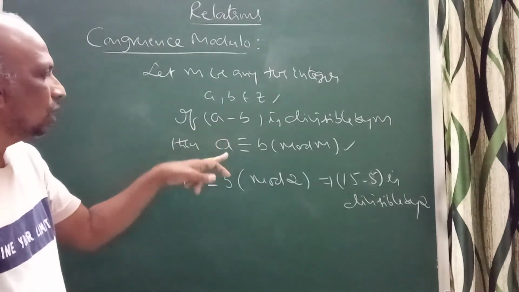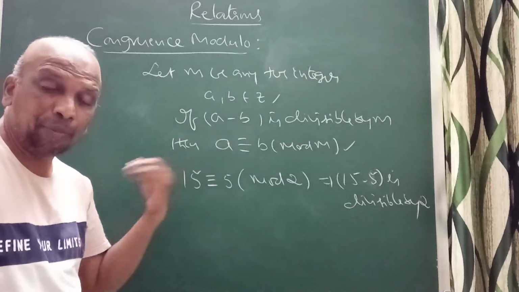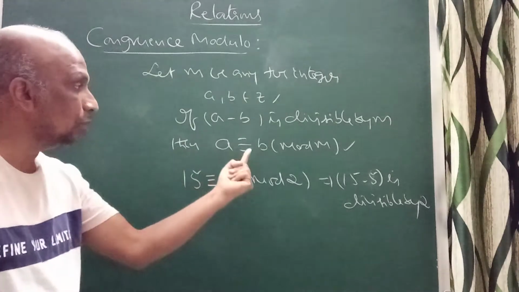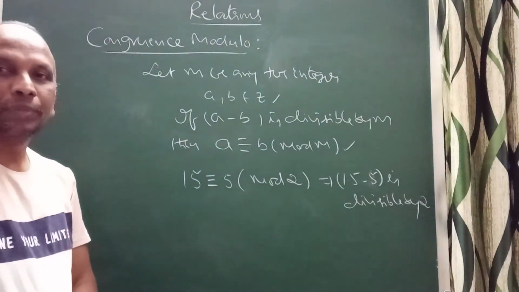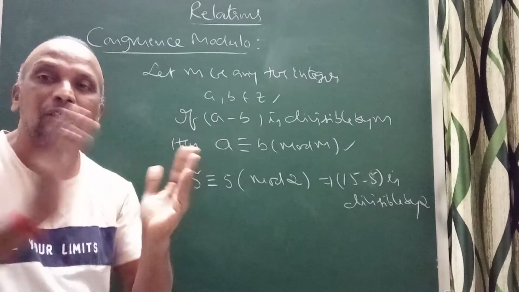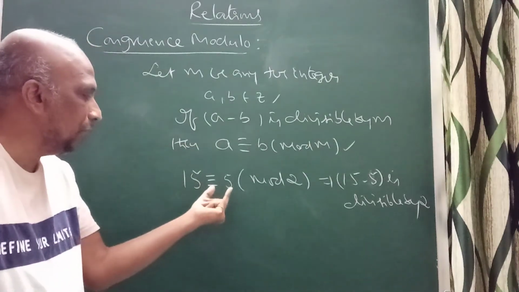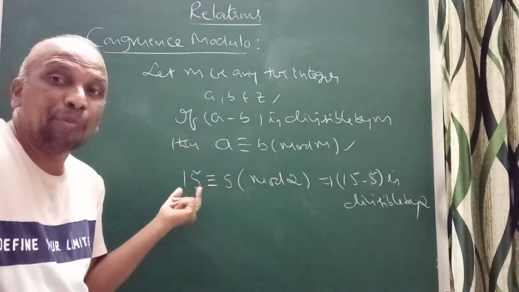That means if a is divided by m, you get the same remainder as when b is divided by m. So this is congruence modulo m. Congruence modulo m is always an equivalence relation. Why? Because a is congruent to a mod any number, because a minus a will be 0.